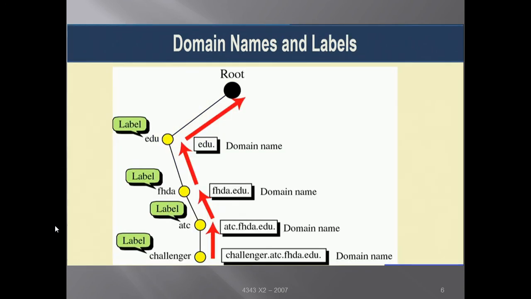This is another diagram which shows domain names and labels. Here we are taking an example of challenger.atc.fhda.edu. Now what is this? This is the TLD, and above it is the root domain. This is the overall domain name. If we go up this hierarchy, the next level is ATC, again the FHDA level, then the EDU level, then the root domain.